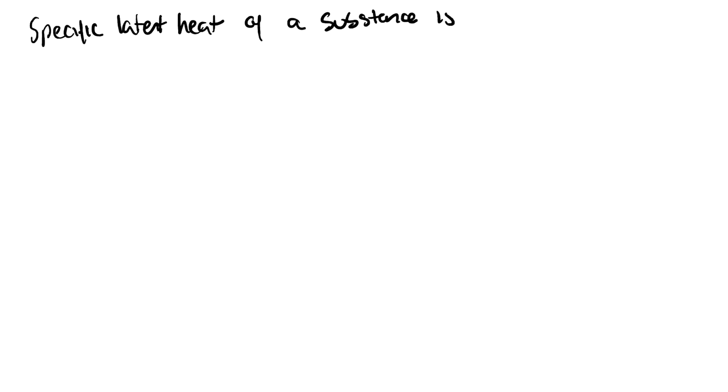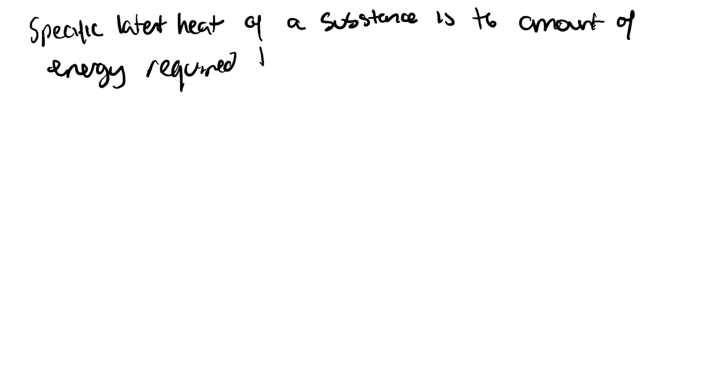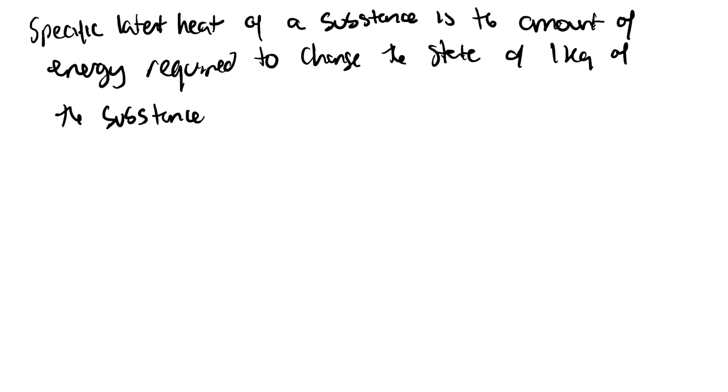That leads us on to talking about something called specific latent heat. Now, the specific latent heat of a substance is the amount of energy required to change the state of 1 kilogram of the substance with no change in temperature.